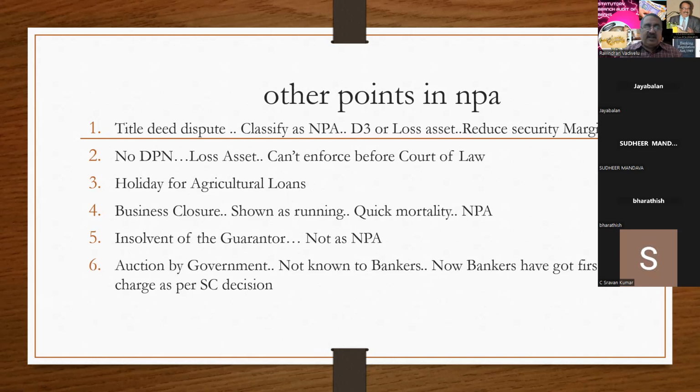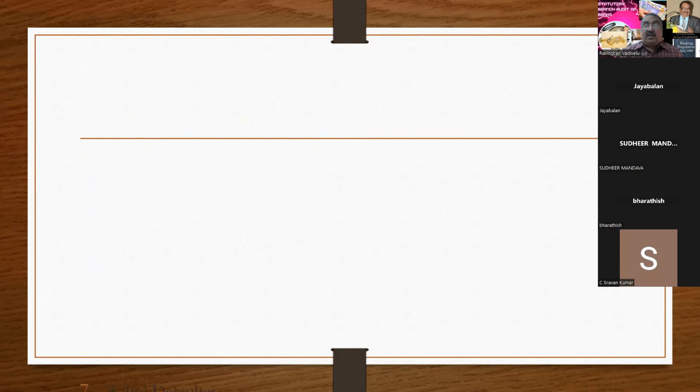After a Supreme Court verdict in a particular case, I don't remember the case, they said that if the bankers have sanctioned the loan, the bankers have the first right, but if the government auctions the property, that auction has to be treated as invalid. So you have to remember this point, and if they did the auction, you have to recall it. If there is any NPA, only the bankers have the right to do the auction and not the government.